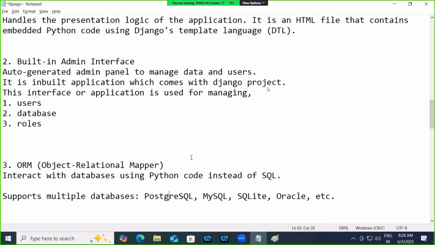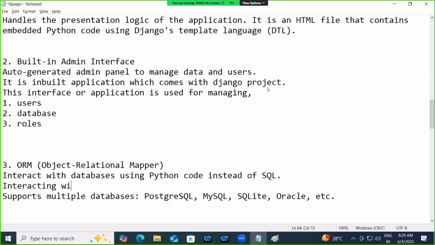That is taken care of by ORM tools. Django provides different ORM engines like Postgres, MySQL, SQLite, Oracle. So many databases are supported by Django, right? Interacting with the database using Python code instead of SQL.